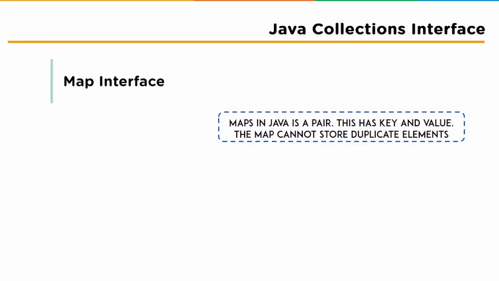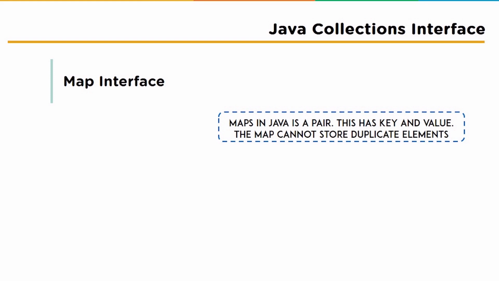Now let's move ahead and learn our next type of interface, which is the Map interface. So what exactly is a Map interface? A Java map is an object that maps keys to values. A map cannot contain duplicate keys. Each key can map to at most one value.